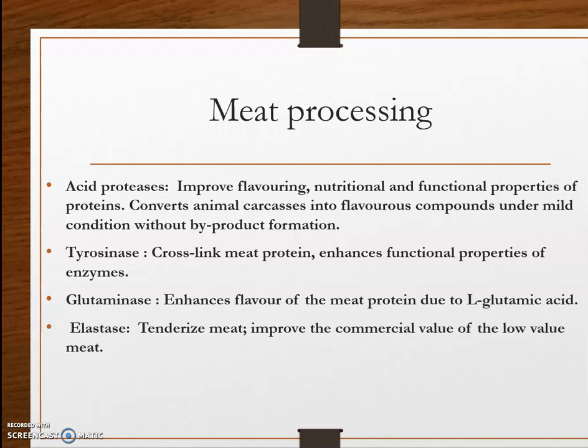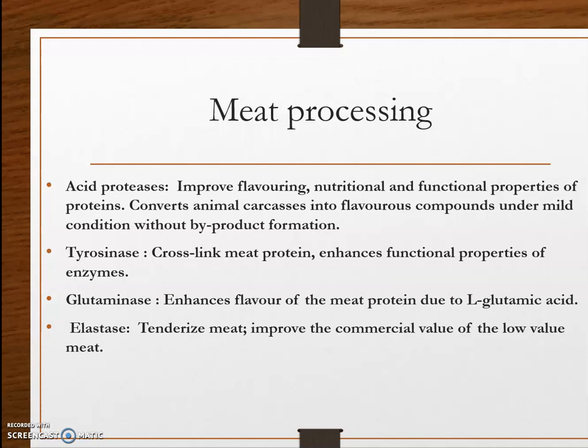Then tyrosinase helps in cross-linking meat protein, enhancing functional properties. Then glutaminase enhances flavor of meat protein due to L-glutamic acid. Then elastase helps tenderize meat and improves the commercial value of low value meat.